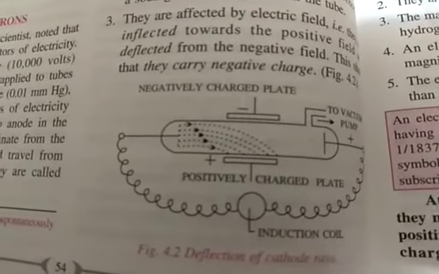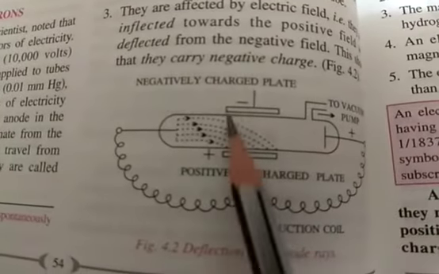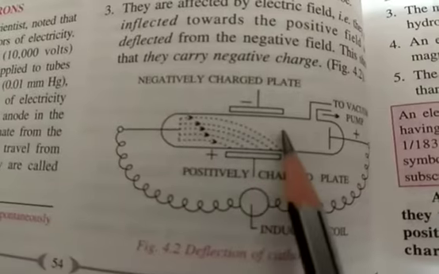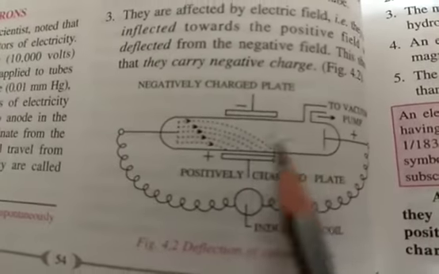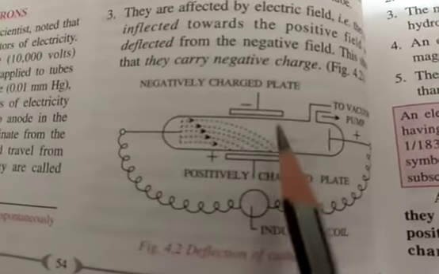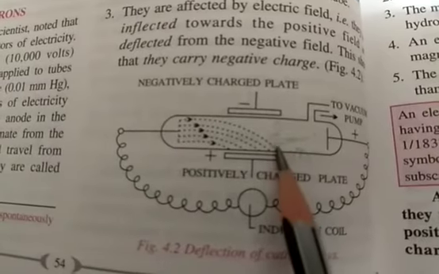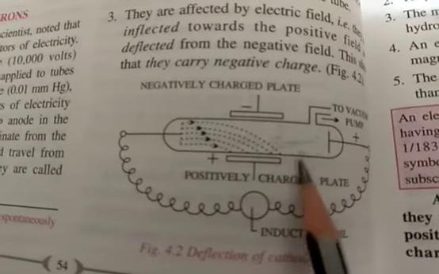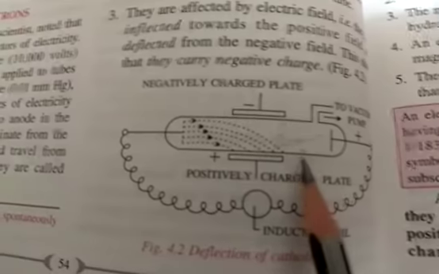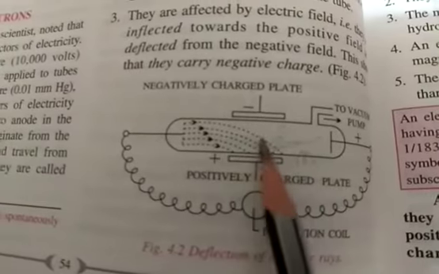So what we can say about the cathode rays, how did we get to know this? Because this e/m ratio, that is, the charge of the electron to the mass of the electron, was coming out to be equal no matter whatever gas you take inside here.